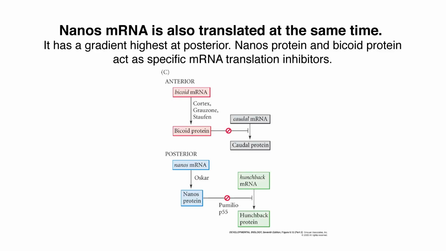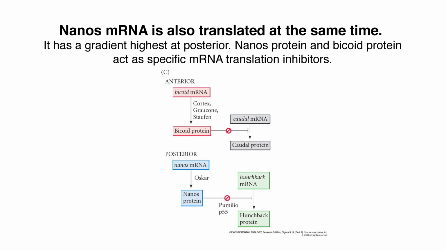How is this happening? It turns out that bicoid and nanos can function as regulators of translation, and bicoid can also act as a transcription factor. So bicoid not only says make head, it inhibits the translation of caudal mRNA, which says make tail. The nanos protein, when it's made, can combine with other proteins, and when nanos is there, it will block the translation of hunchback mRNA, and hunchback protein says make head and thorax.